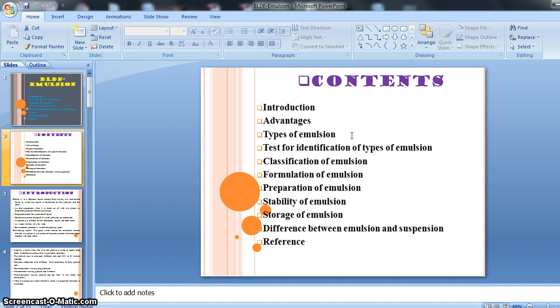In our syllabus there are only two: water in oil and oil in water.